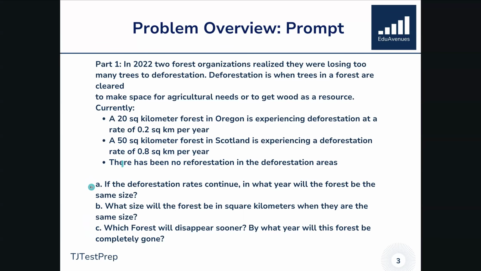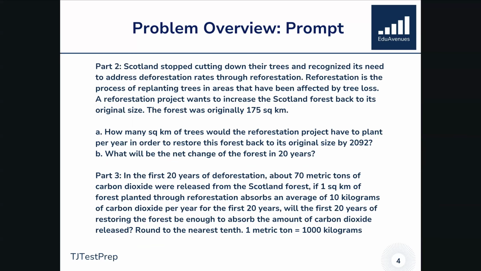For A, it is, if the deforestation rates continue, in what year will the forest be the same size? B, what size will the forest be in square kilometers when they're the same size? C, which forest will disappear sooner? And as kind of a subcomponent to part C, by what year will this forest be completely gone? So already we have multiple parts of this problem as well as subcomponents of those parts. Now, here we have part 2 and part 3.